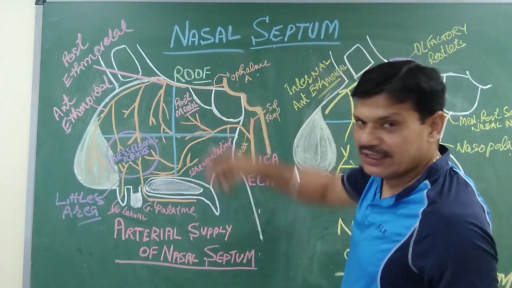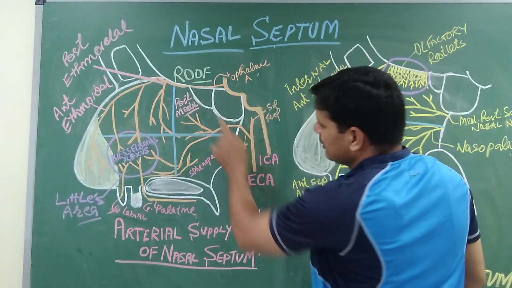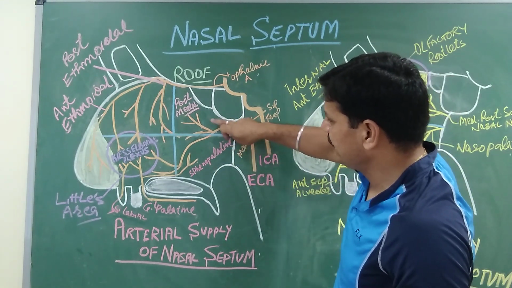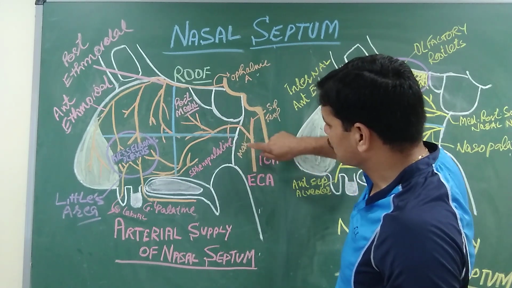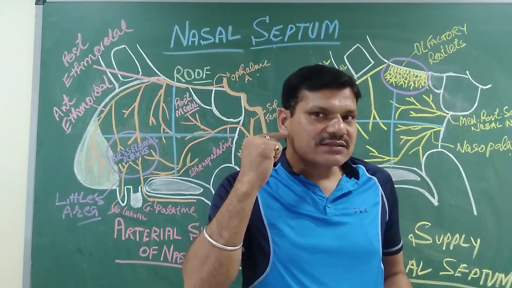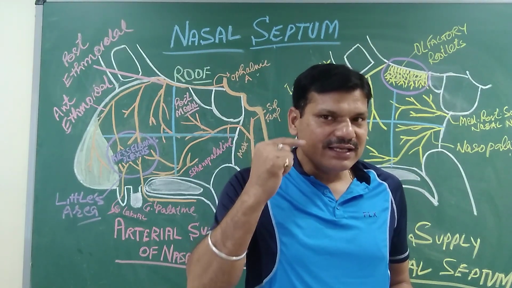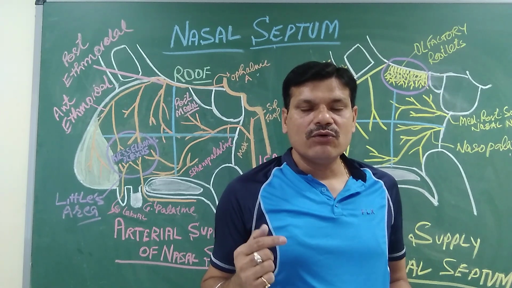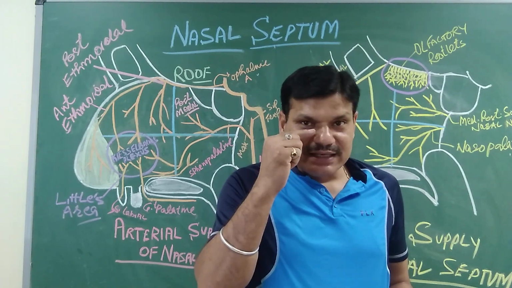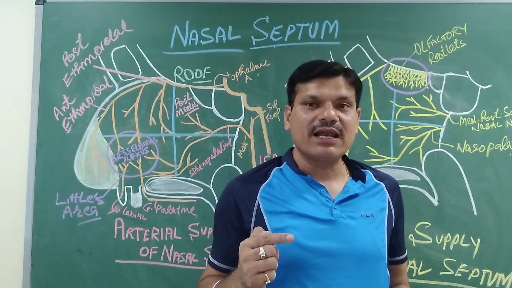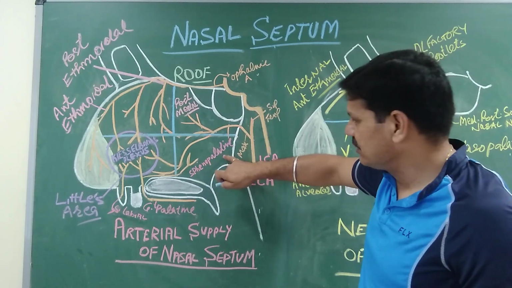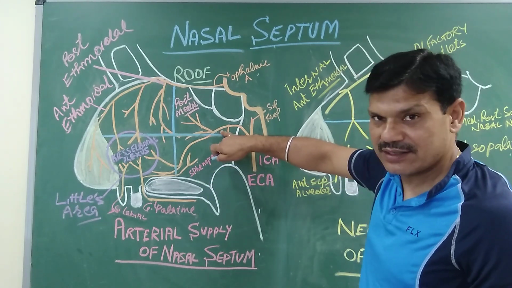Then posterior-superiorly, it is supplied by the sphenopalatine artery. This is the main artery. Sphenopalatine, this is the terminal branch of the maxillary artery. It passes through the pterygomaxillary fissure and lies in the pterygopalatine fossa, and from there it moves inside the nasal cavity through the sphenopalatine foramen, and this name is sphenopalatine artery. So this sphenopalatine artery, this is the main artery.